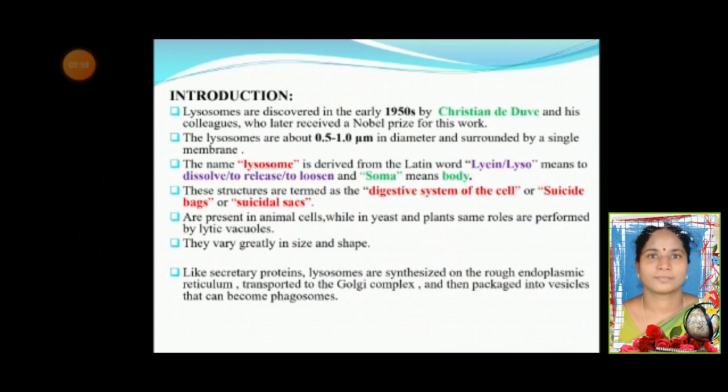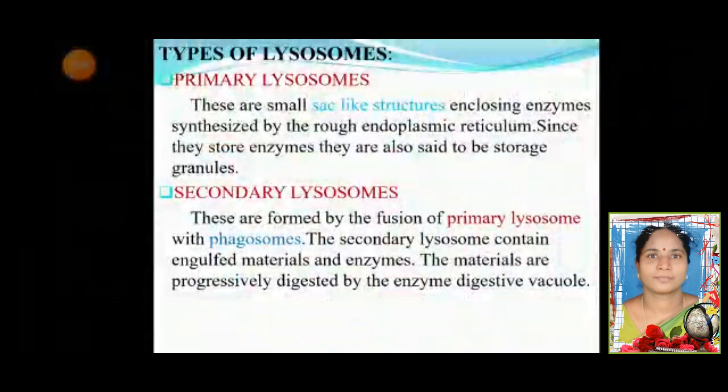Like secretory proteins, lysosomes are synthesized on the rough endoplasmic reticulum, transported to the Golgi complex, and then packaged into vesicles that can become phagosomes. There are 2 types of lysosomes, primary lysosomes and secondary lysosomes. Primary lysosomes are small sac-like structures enclosing enzymes synthesized by the rough endoplasmic reticulum. Since they store enzymes, they are also said to be storage granules.